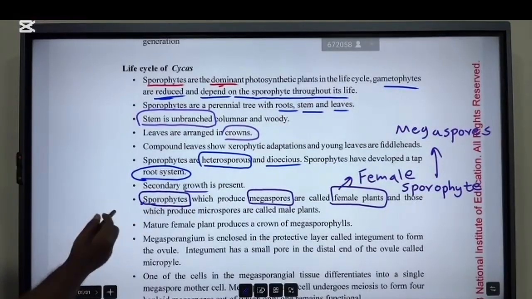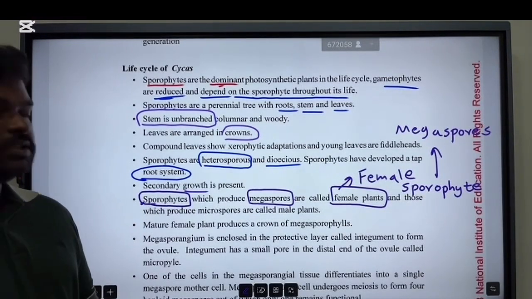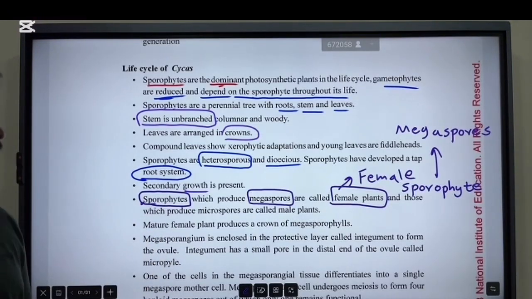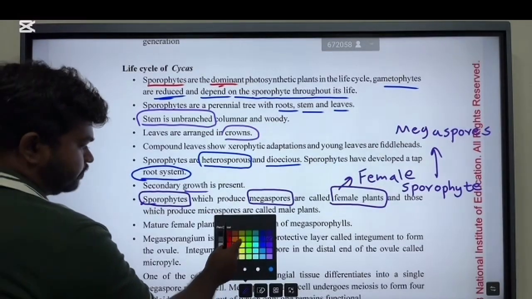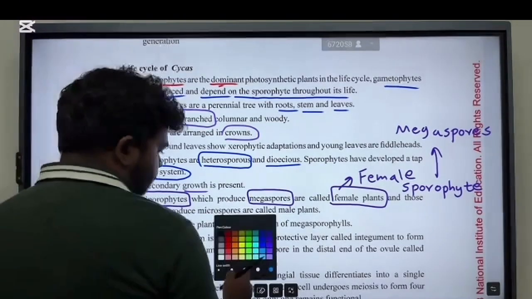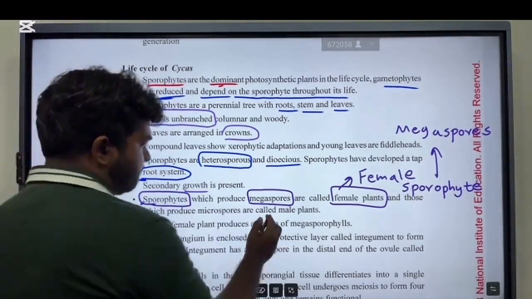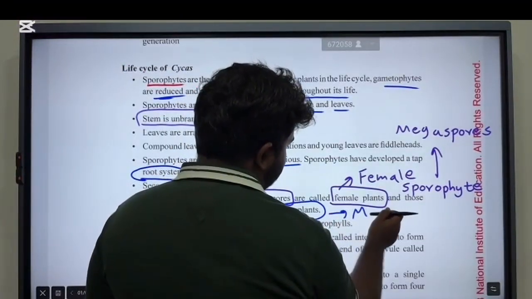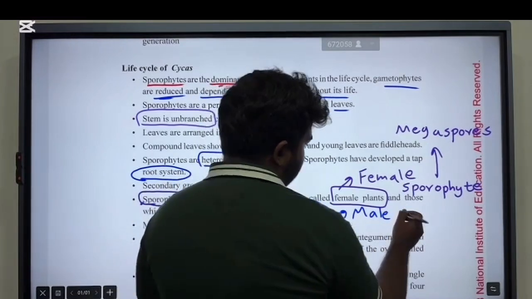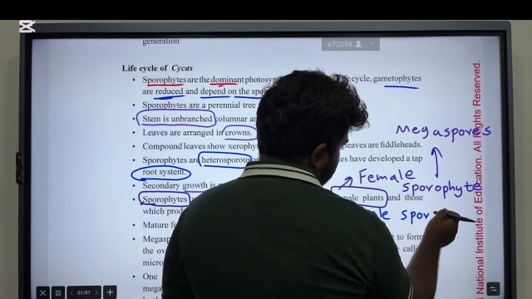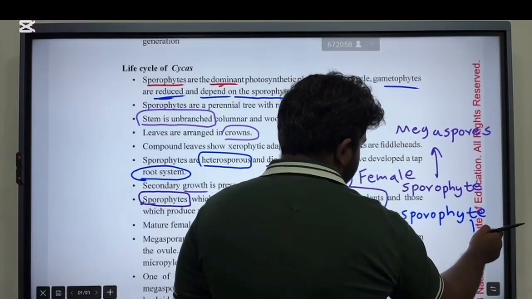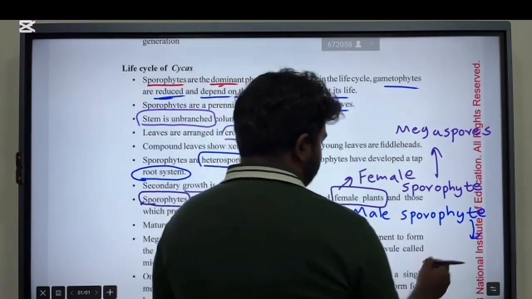Right? So sporophytes which produce megaspores, mega meaning large spores, are called the female plant, and those which produce microspores are the male plant, which means the male sporophyte. The male sporophyte produces microspores.